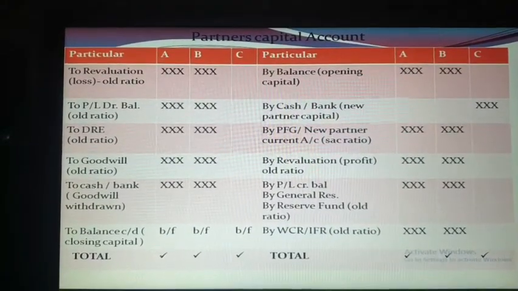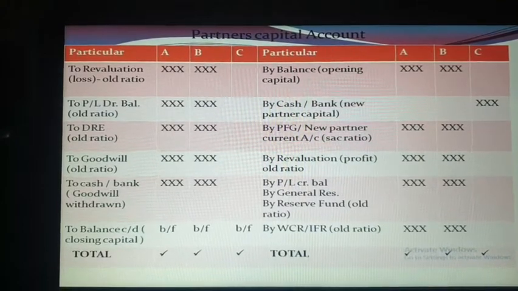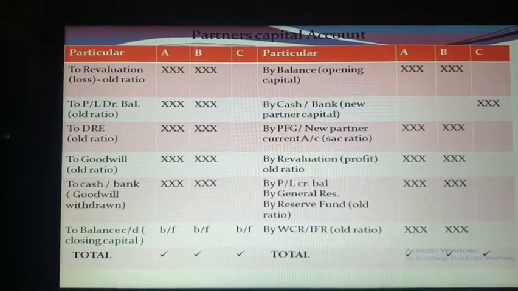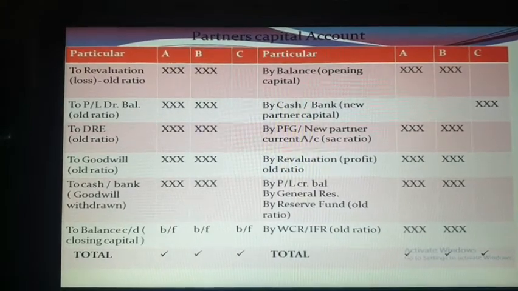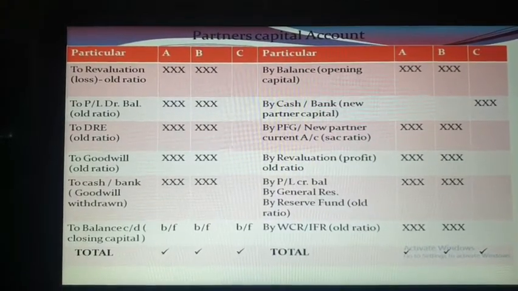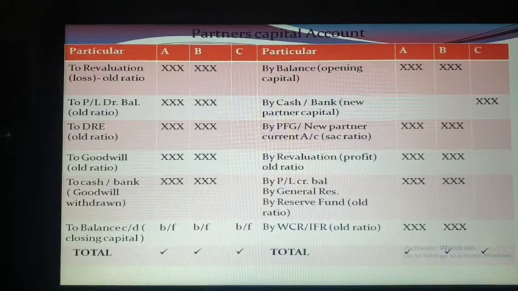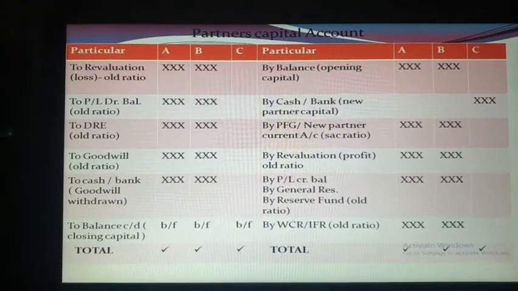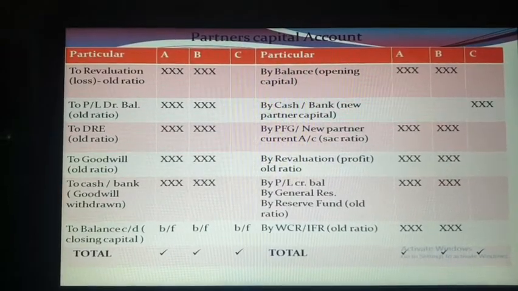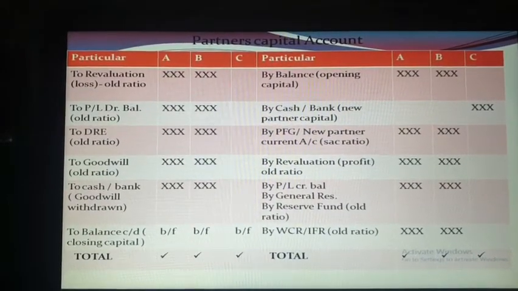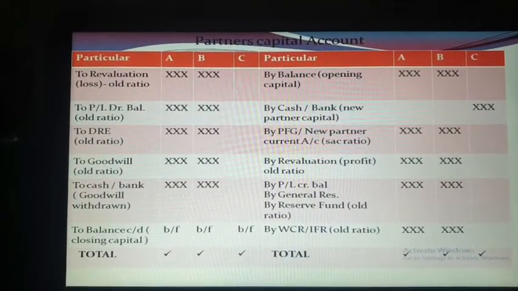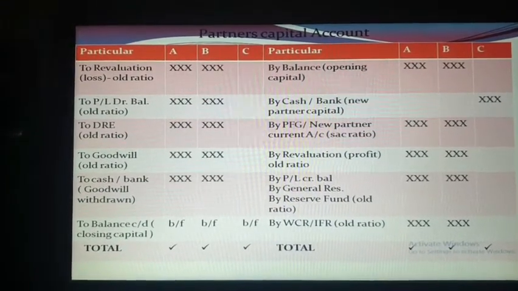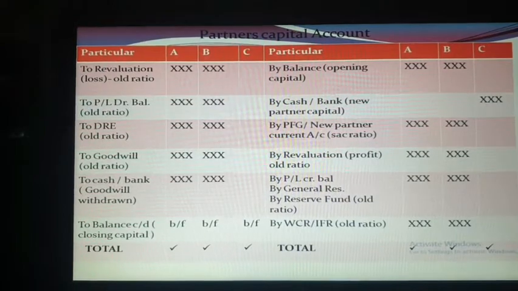Now after that you will see one revaluation profit is there. In the previous slide I told you how to prepare the revaluation account, and the profit or loss on revaluation will be distributed among old partners in the old ratio. So on the credit side, fourth transaction, you will see revaluation profit in old partners in old ratio, and on the debit side, revaluation loss in old partners in old ratio.